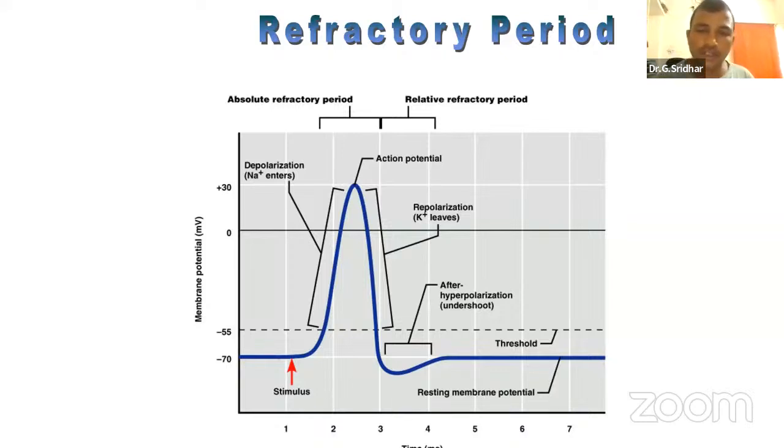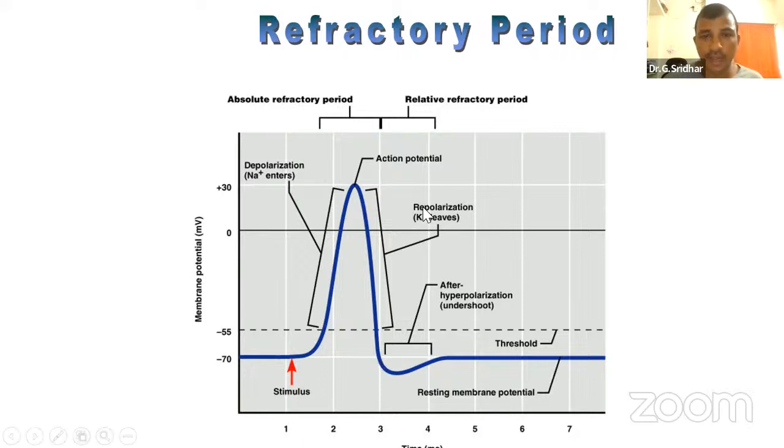Potassium ions will outflux because potassium ion concentration is more inside the cell than outside. That's why positive ions will come out. Due to the sodium influx, more positive cationic charge is jammed inside the cell. Then due to the outflux of potassium ions, slowly cationic charge will be taken out. I told you that potassium channels are very leaky channels as well as very lazy channels. After reaching the resting membrane potential, this is called repolarization. After reaching resting membrane potential, it should stop.